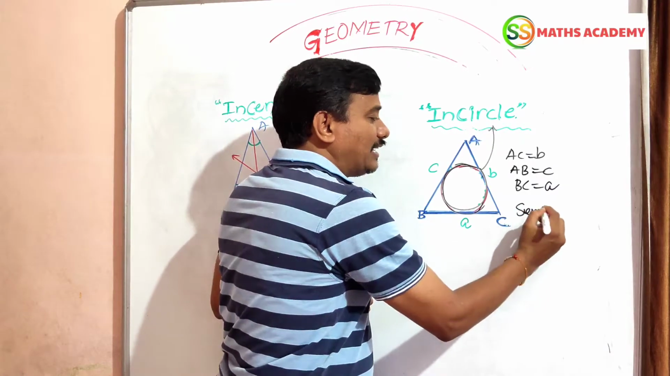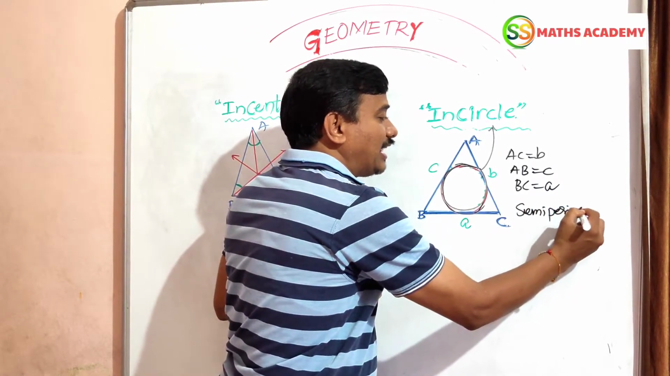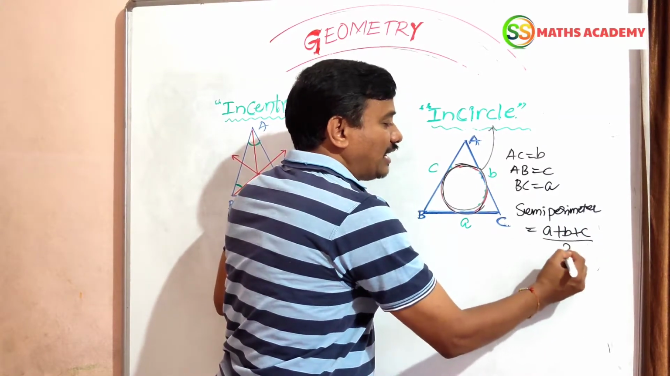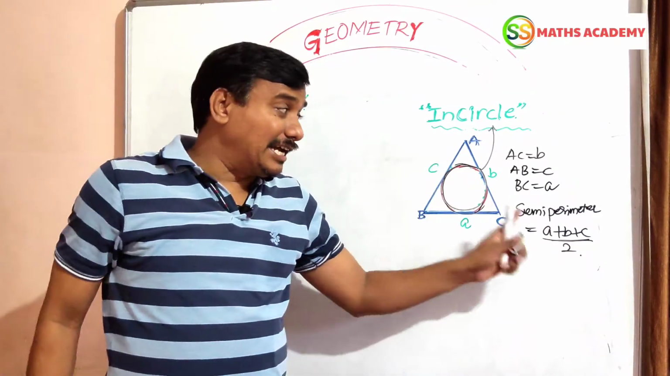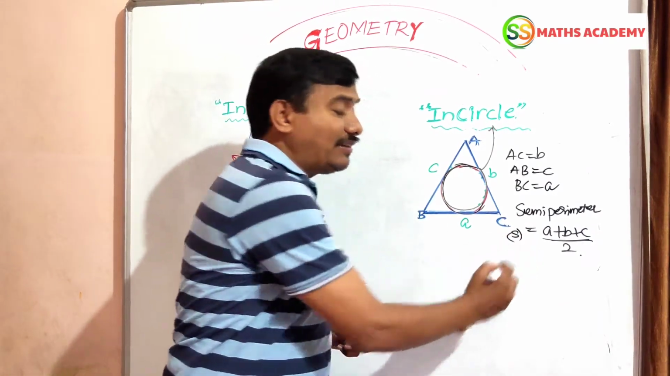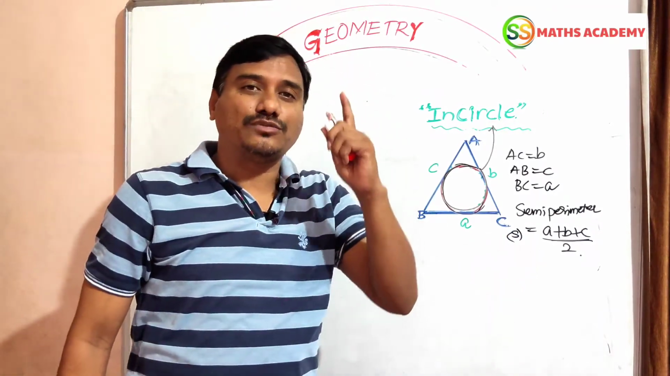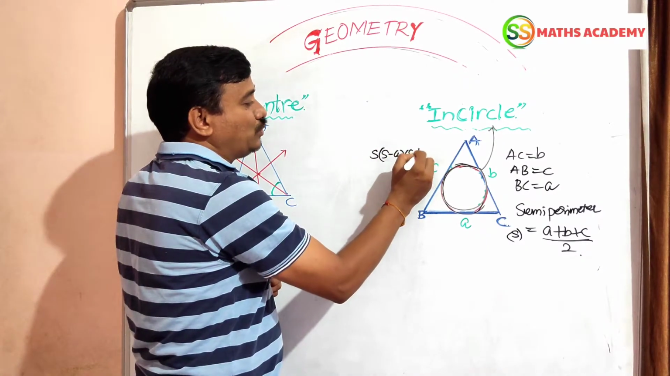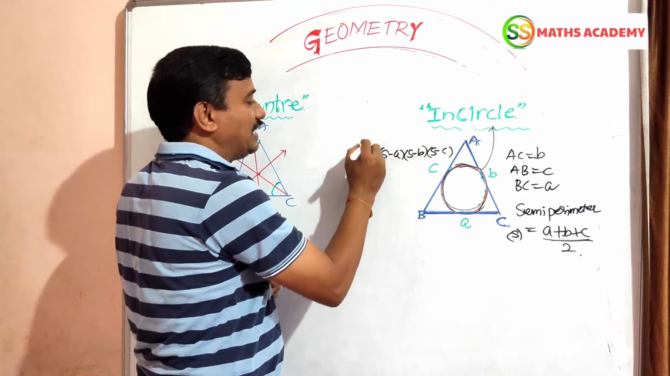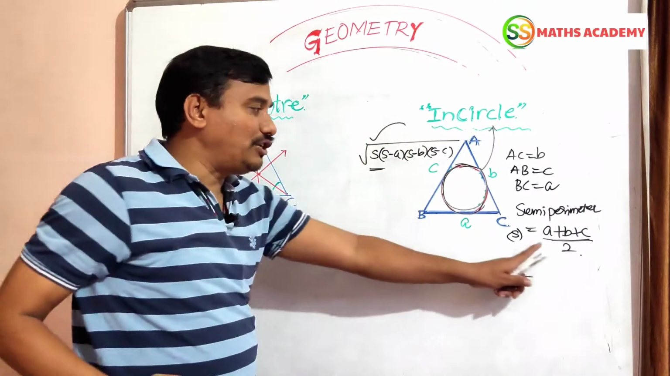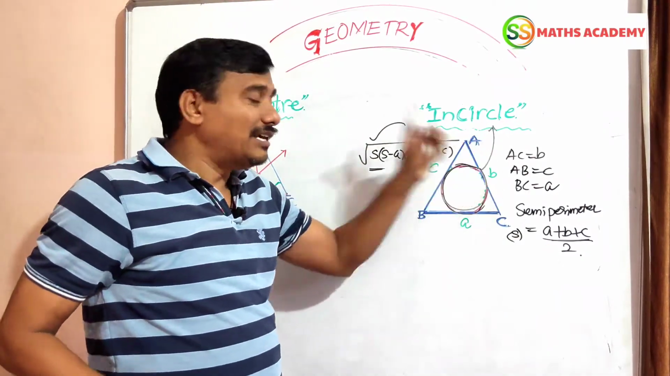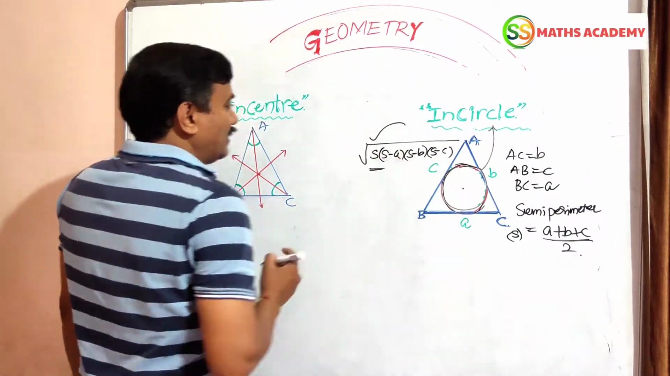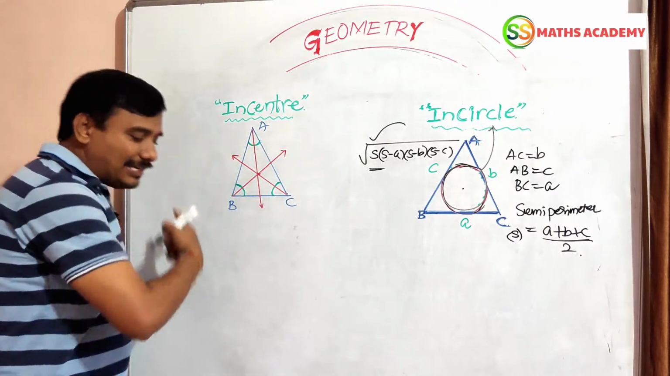Now I am going to write the semi-perimeter here. I told you many times, the semi-perimeter is nothing but the sum of the three sides divided by 2. It can be used to find the area of a triangle by Heron's formula, which you know very well: the square root of S into (S minus A) into (S minus B) into (S minus C). In this formula we should apply this value. Yes, the incircle is completed.